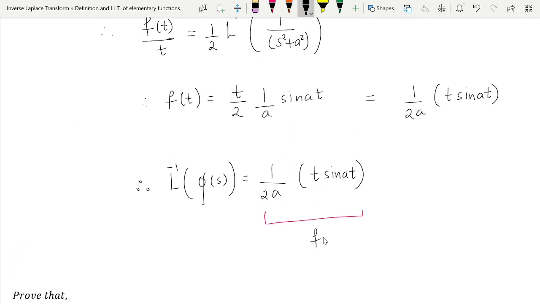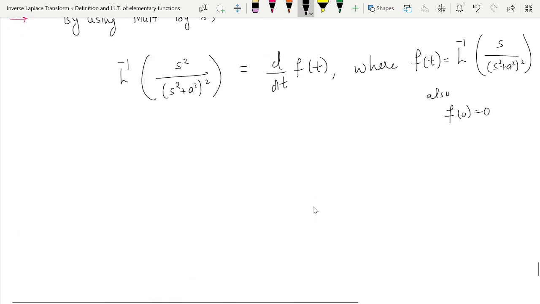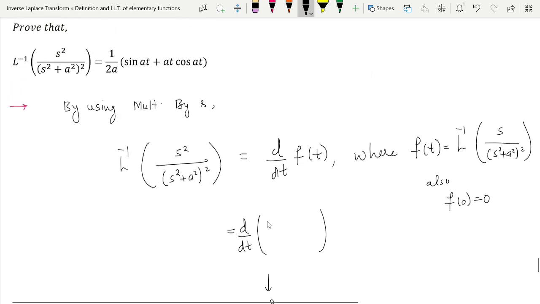Why f of 0 is equal to 0? Because if we put t is equal to 0, we'll get this f of 0 to be 0, because sine 0 is also 0. In fact, this t is present, so due to this t, everything will be 0, and you can do rest of the things. Okay, so this is d by dt of, and put the value of f of t and get the answer. So this can be easily done by you.